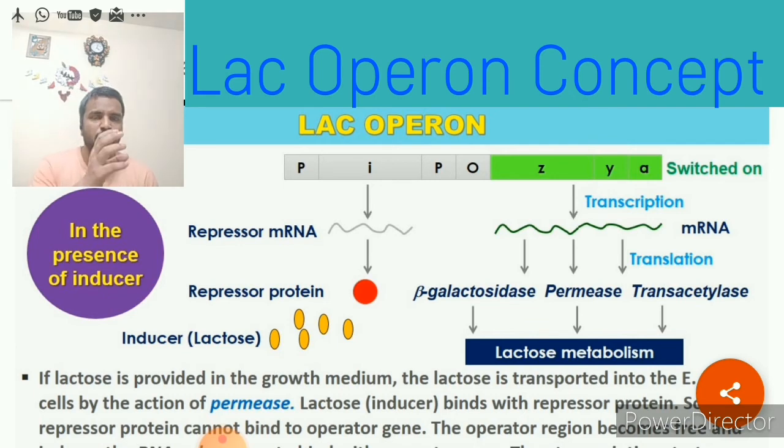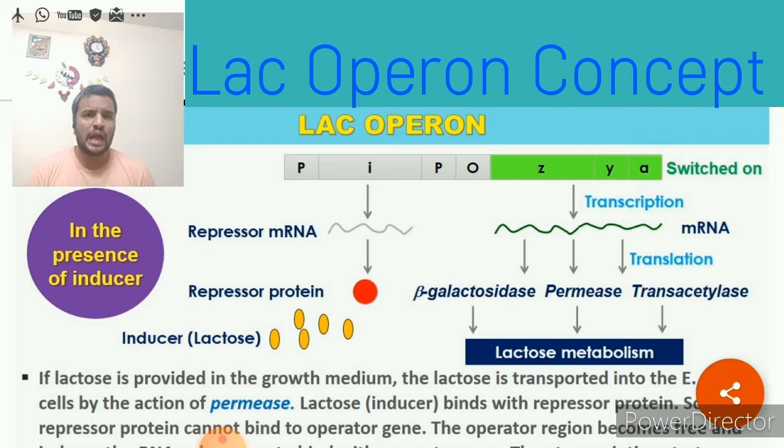Then the repressor protein again goes and binds to the operator region or operator gene, and again the movement of RNA polymerase will be stopped, and the operon will be converted into a switched off operon. Again there will be no synthesis of mRNA, and no synthesis of beta galactosidase, permease and transacetylase, because there is no lactose, so there is no need of beta galactosidase.